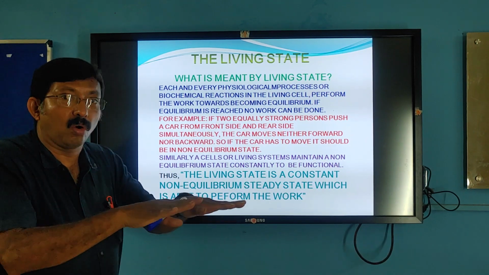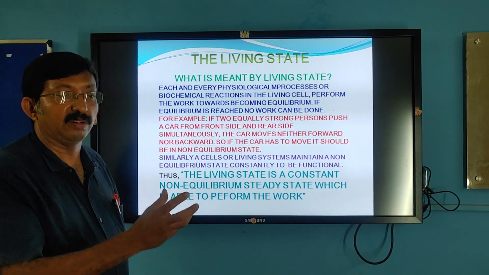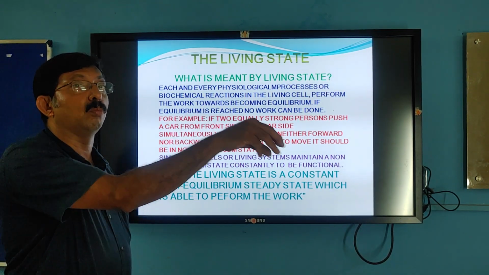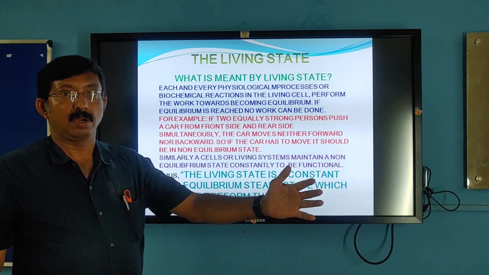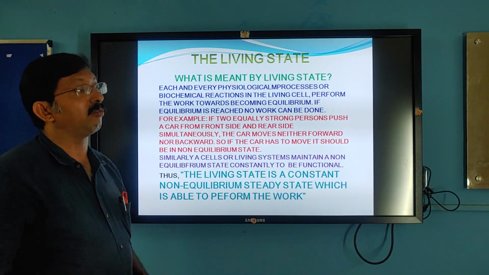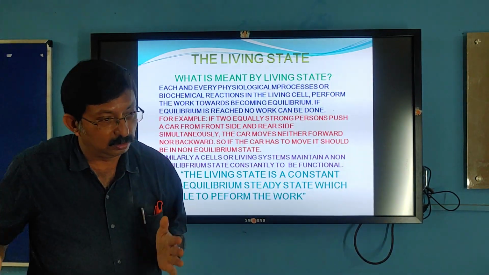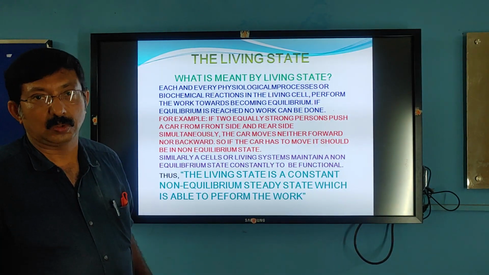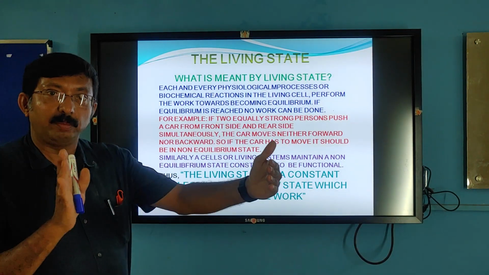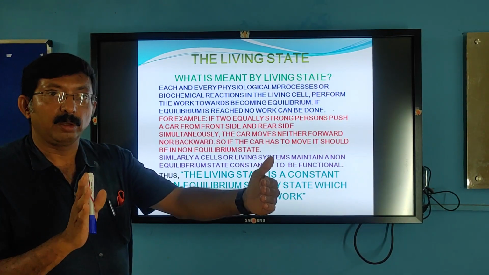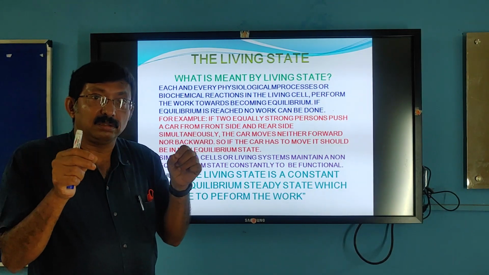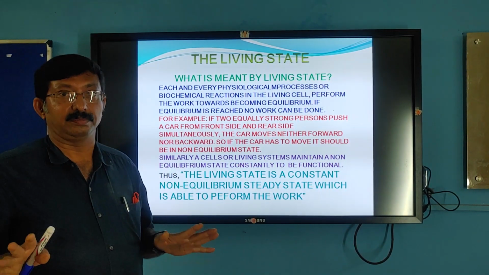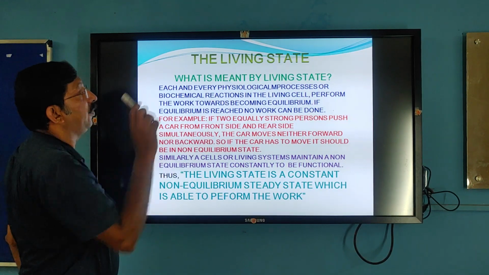On a plain road, a ball cannot move. If the road is up and down, then only the ball moves. If two equally strong persons are pushing a car, one from the front side and one from the back side, does the car move? No. That means it will be in equilibrium. So equilibrium means no work. So living state means constant working in a non-equilibrium state. That is called the living state.